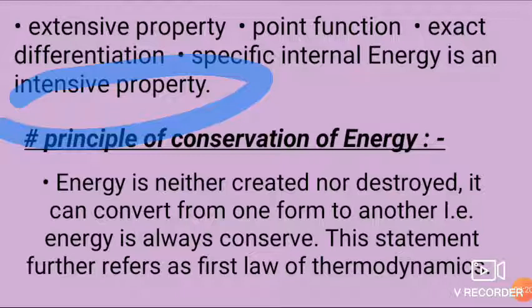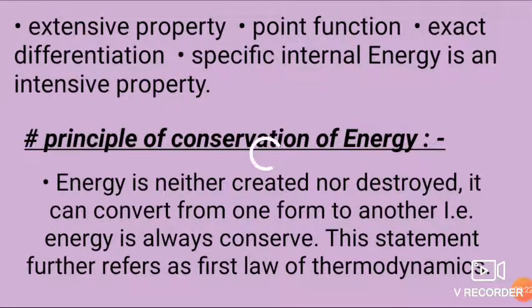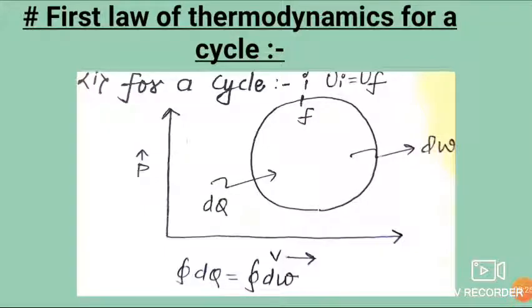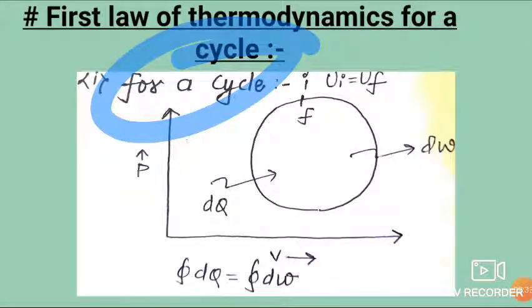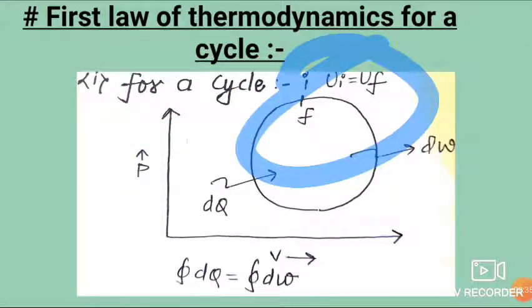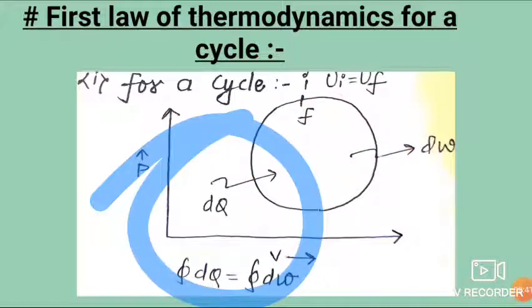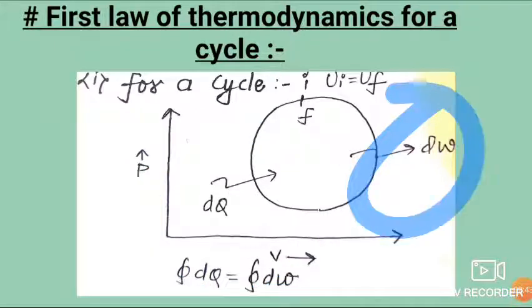Now we will apply our law of conservation for a cycle. A cycle is one whose final and initial states are the same. So friends, this is our cycle in the PV diagram. We are supplying dq amount of heat and we are getting dw amount of work from this cycle.